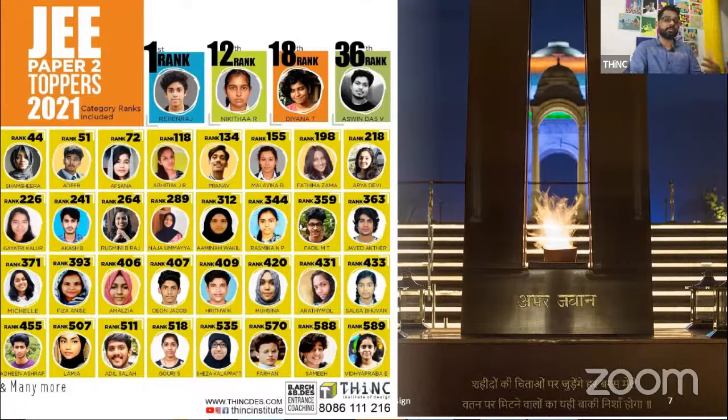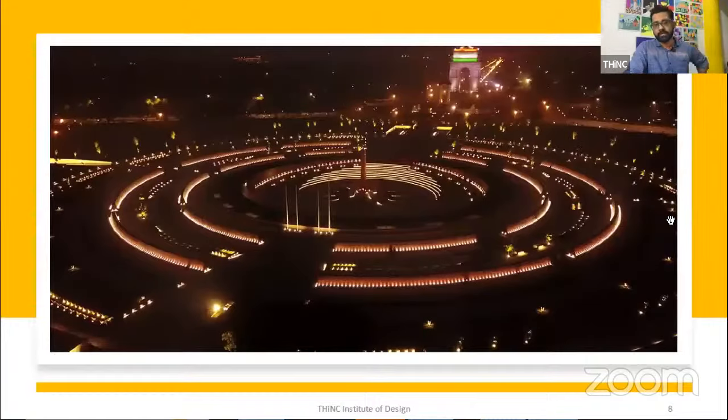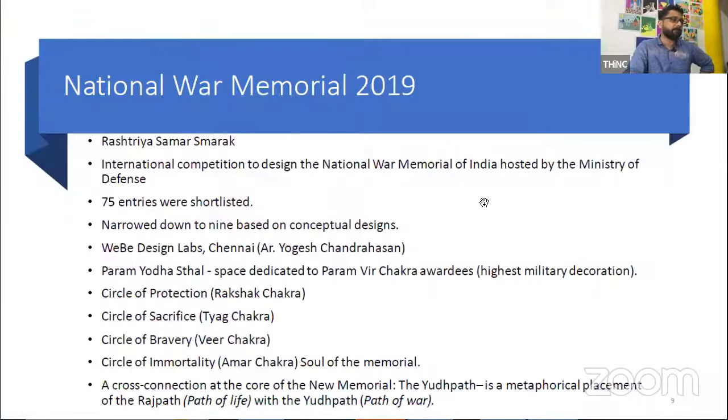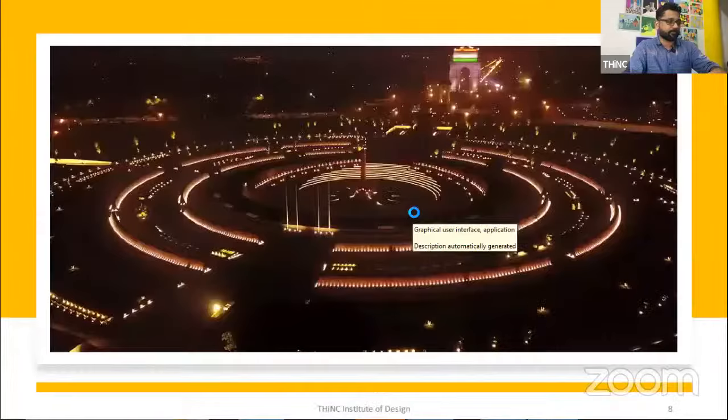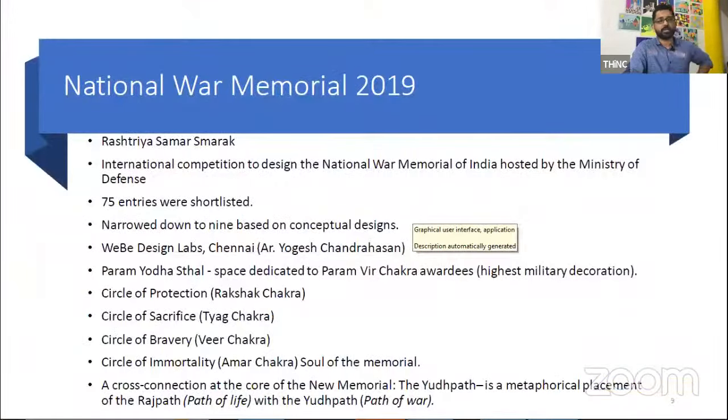When that was done, there was a huge cry about it, and that is how it got into current affairs. Okay. It's also called the Rashtriya Samar Smarak, and it's basically done by VB Designs, architect Yogesh Chandra Hasan. Okay, so I think that would be mainly it.